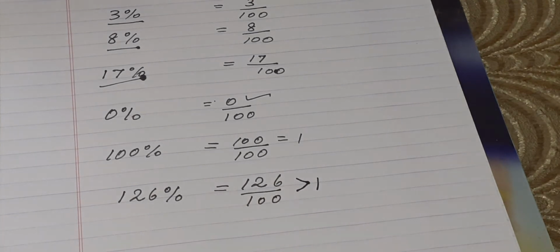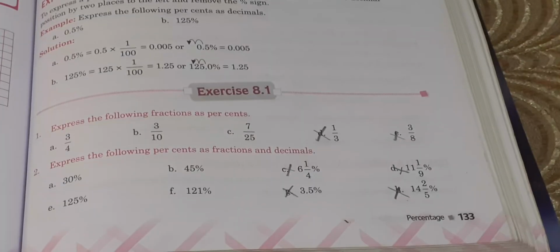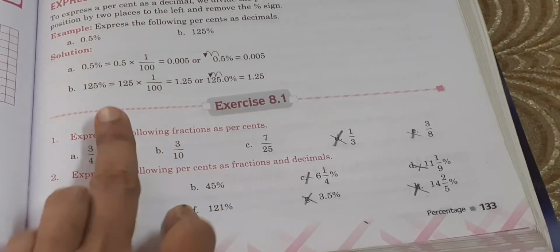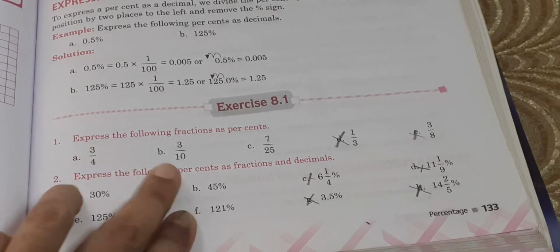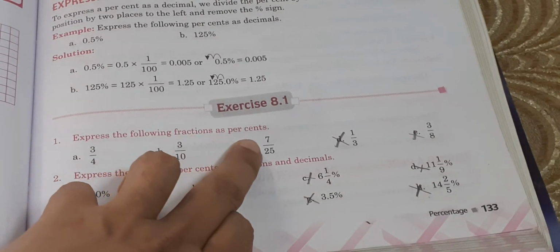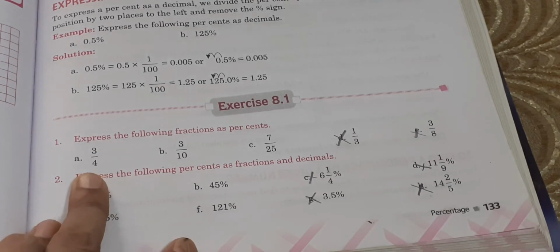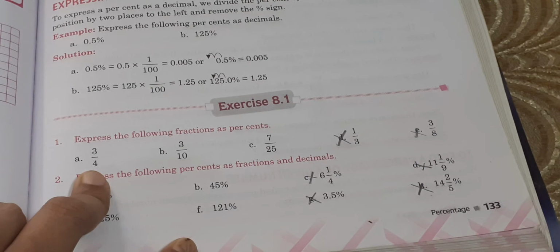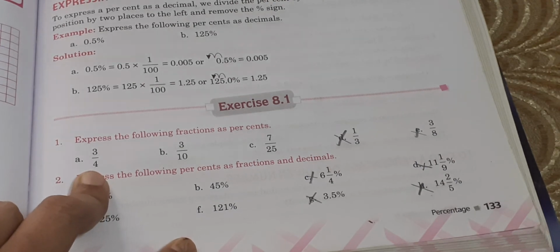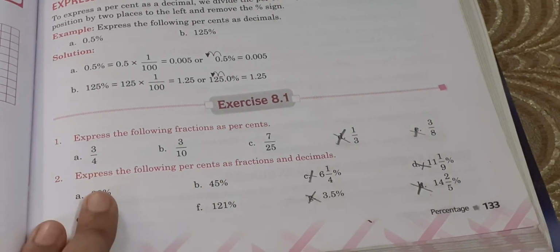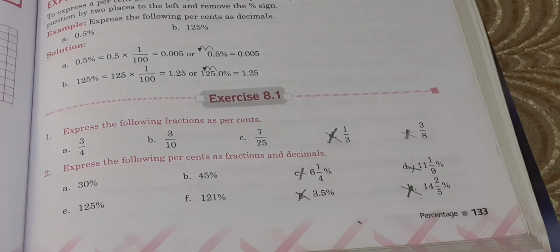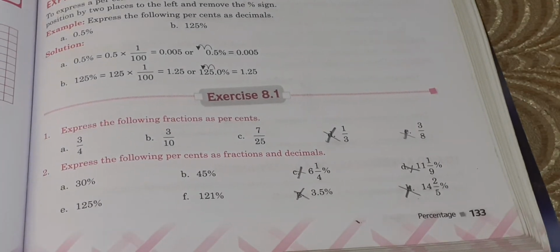Now we will move to the exercise questions from your textbook. Exercise 8.1, first question. Express the following fractions as percents. First one, 3 by 4. So how to express a fraction as percent? To express a fraction as percent, multiply the fraction by 100 and assign the percentage sign.